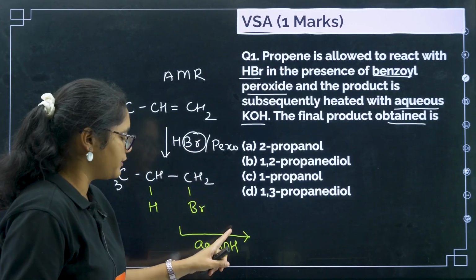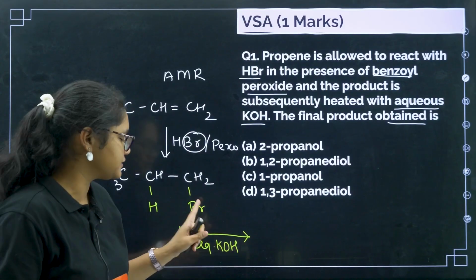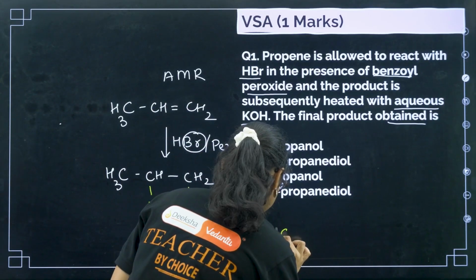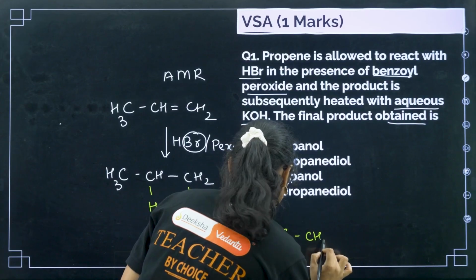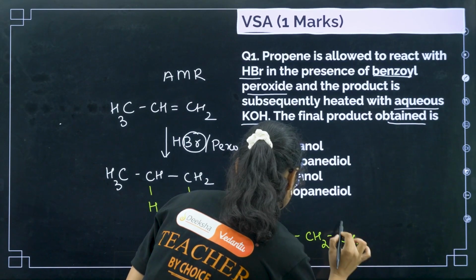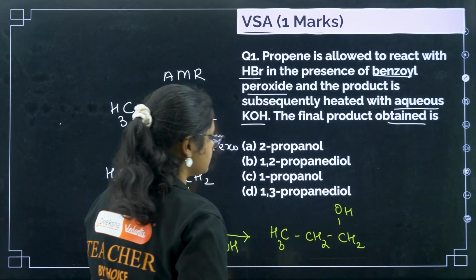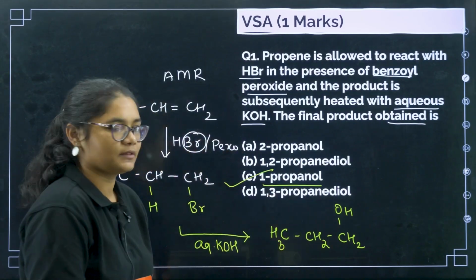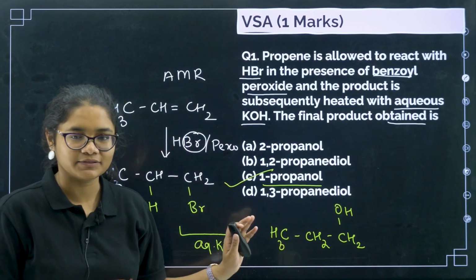With aqueous KOH, it is a substitution reaction. This bromine will be replaced with OH. So what I'll get here? CH3, CH2 and CH2 and OH, right? So that is your propan-1-ol, option number C. Okay, I hope all of you are clear with this question.